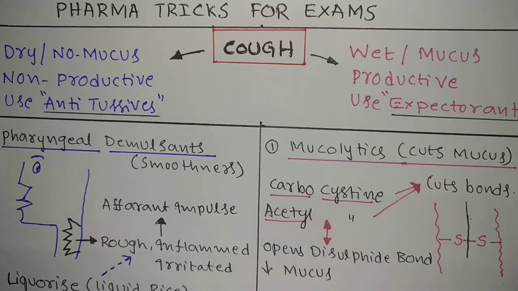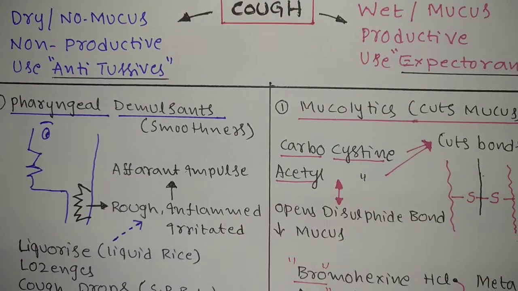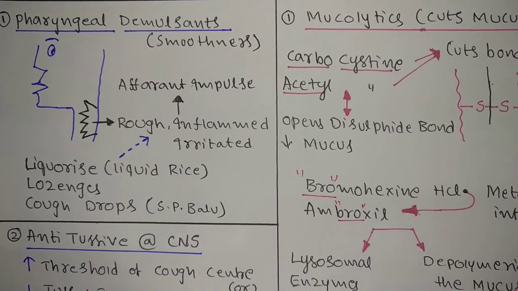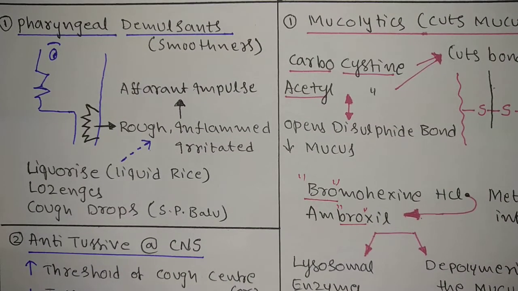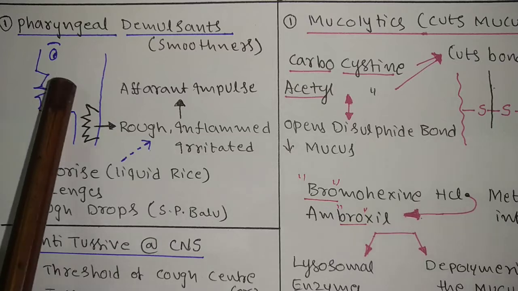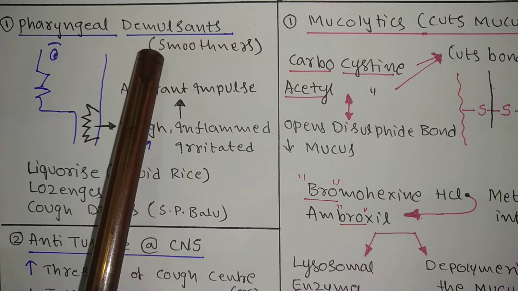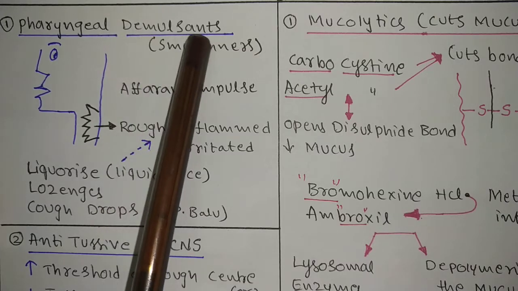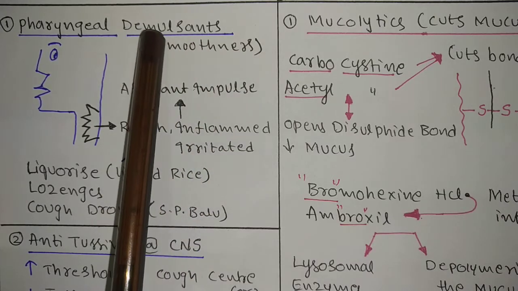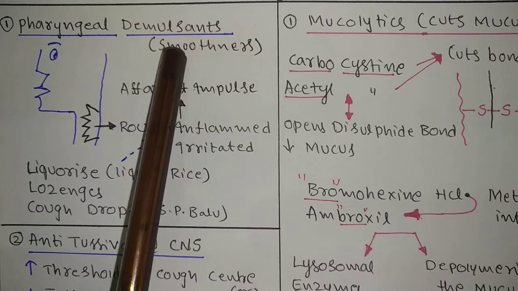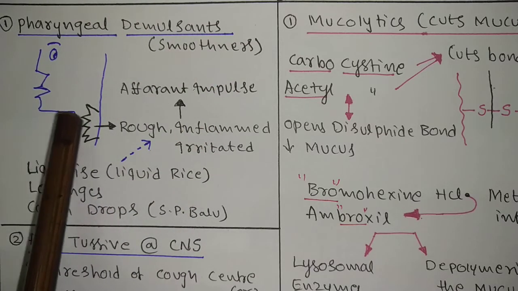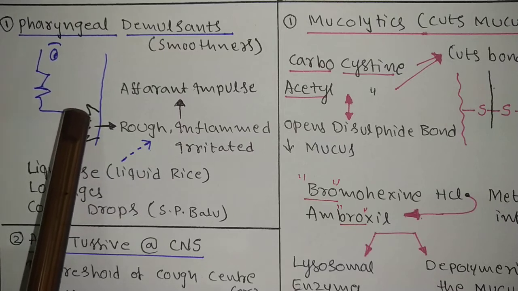Now we will see one by one. First we will see the dry cough. The first one is the pharyngeal demulcent. The name itself indicates demulcent means smootheners, a smooth word. And pharyngeal, the pharynx. This is the larynx and pharynx, you know very well. This is pharyngeal.